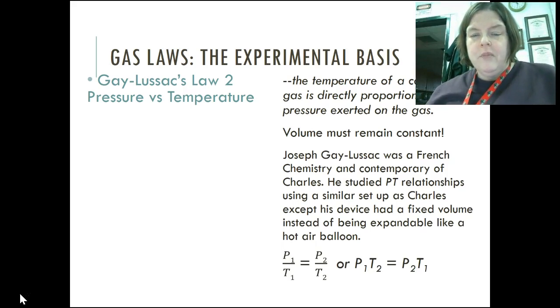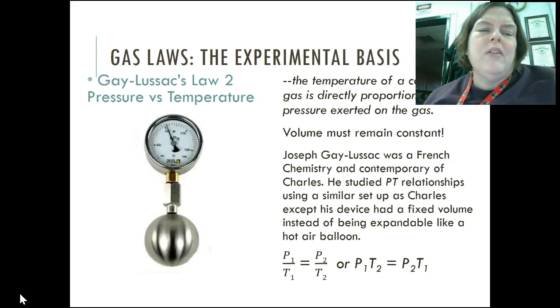Gay-Lussac did not. So we get P1 over T1 is equal to P2 over T2, or P1 T2 is equal to P2 T1. I find that a little confusing because you're going to want to do 1 1 2 2. So I would rather you remember P1 over T1 is equal to P2 over T2 if you're going to remember anything. That seems to fit with what we understand because we know as pressure increases, temperature increases. So if they're going in the same direction, they have to be divided by, not multiplied by. So we have to really think about that. So be really careful about that one.